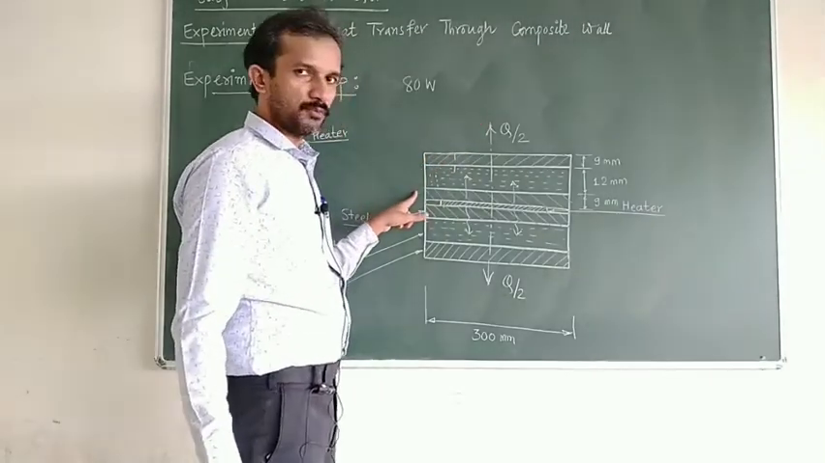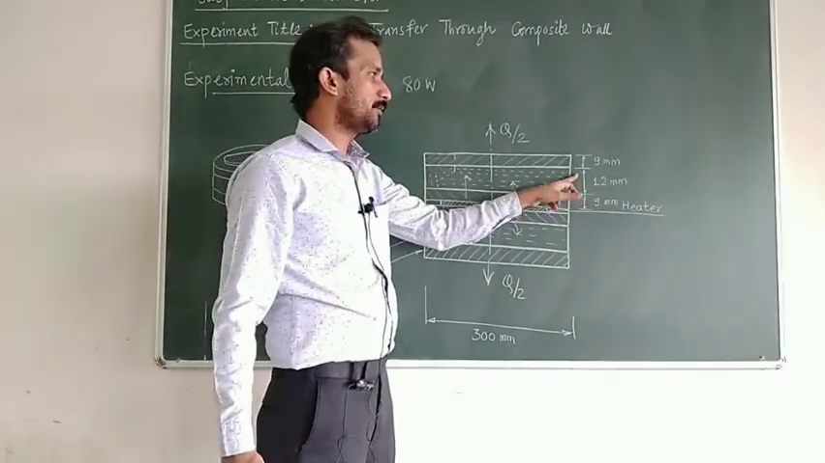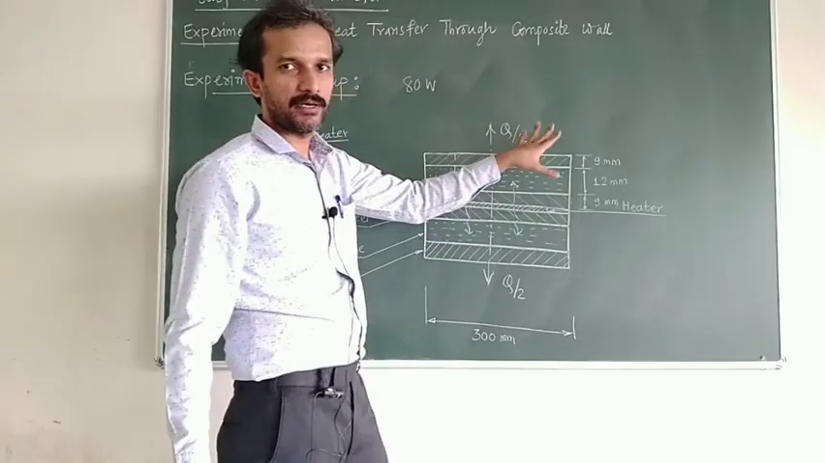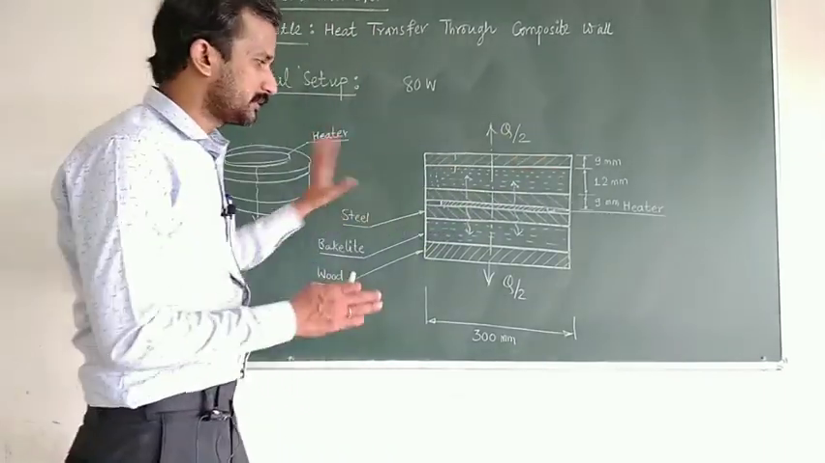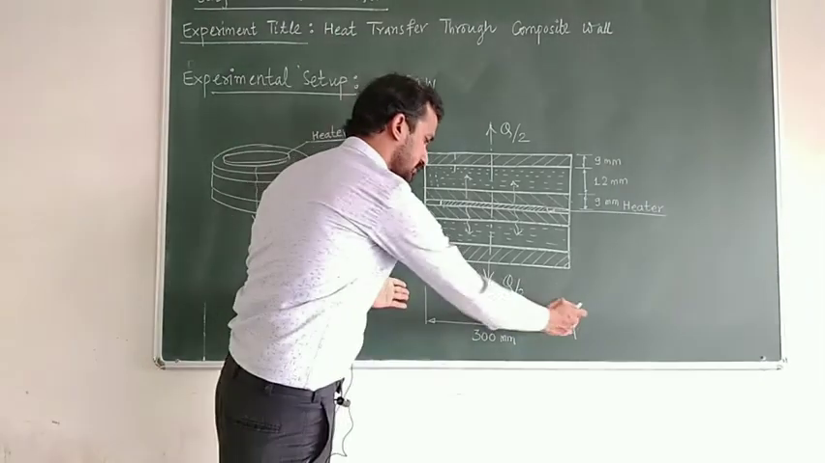What are the dimensions of these plates? They are 9 mm, 12 mm and again 9 mm. These are the dimensions taken by the manufacturer. Okay, so this is what the setup is. The diameter of these plates is 300 mm.